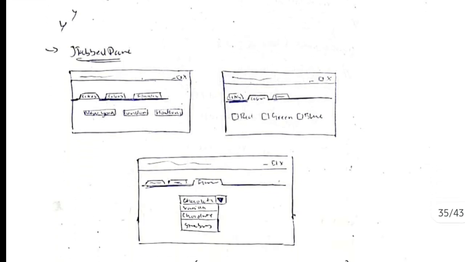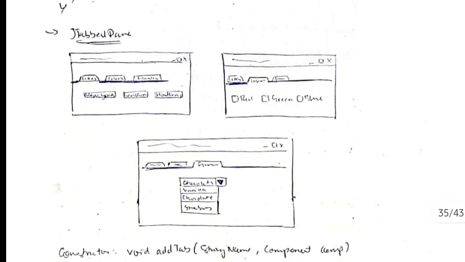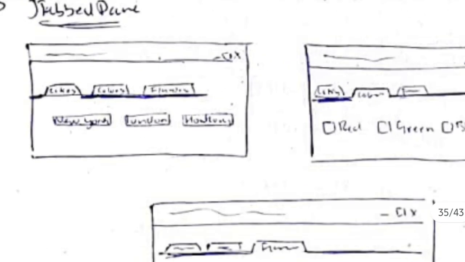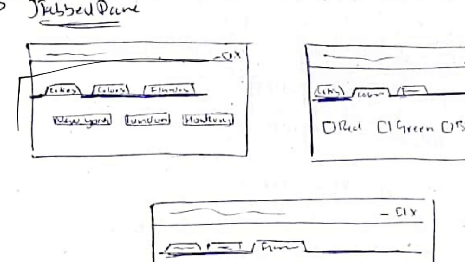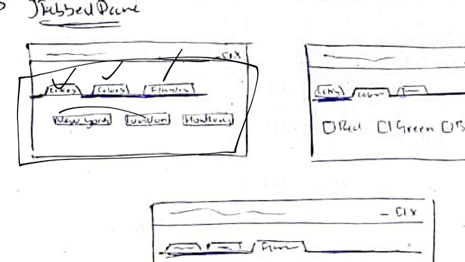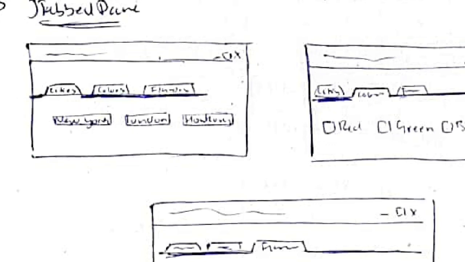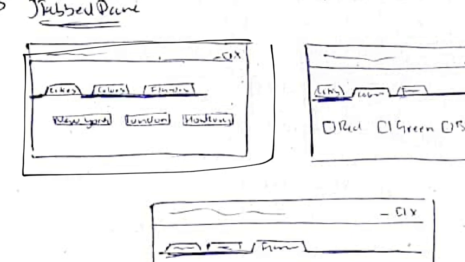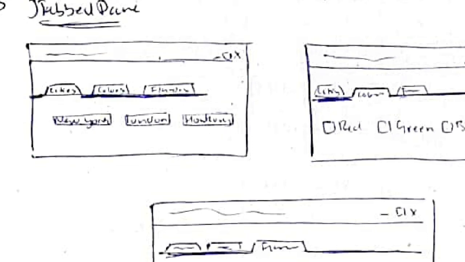Let's move on to the next one, which is JTabbedPane. JTabbedPane is a mixture of the two concepts which we have already learned. See here, this is a container. Inside the container we have 3 tabs here. Whichever tab I open, it should show different things here. So what we will do is, first we will create this container and initialize 3 tabs, and then we will define what each tab should contain. So for example, in the first tab there are city names. If I click on this, it should show me New York, London and Hong Kong.